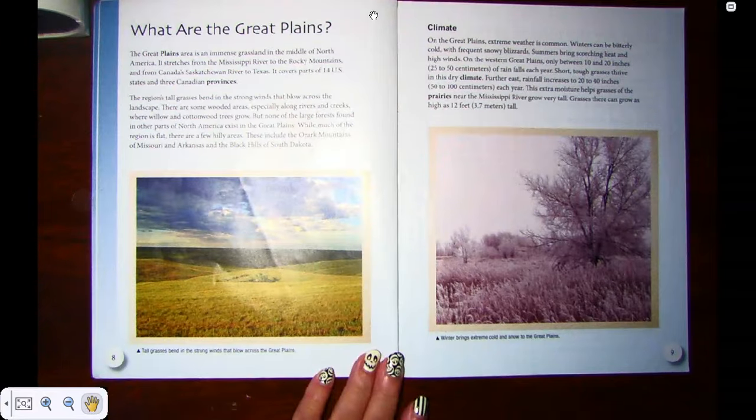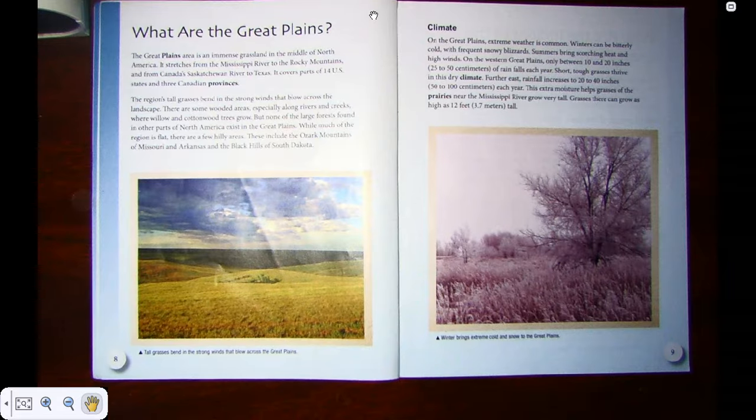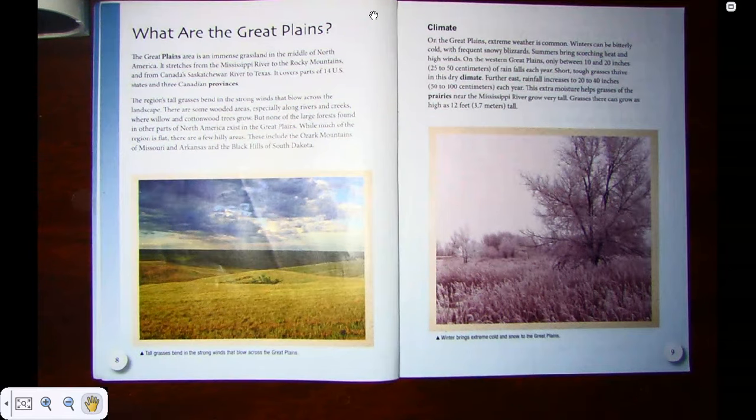The region's tall grasses bend in the strong winds that blow across the landscape. There are some wooded areas, especially along rivers and creeks, where willows and cottonwood trees grow. But none of the large forests found in other parts of North America exist in the Great Plains. While much of the region is flat, there are a few hilly areas. These include the Ozark Mountains of Missouri and Arkansas, and the Black Hills of South Dakota.